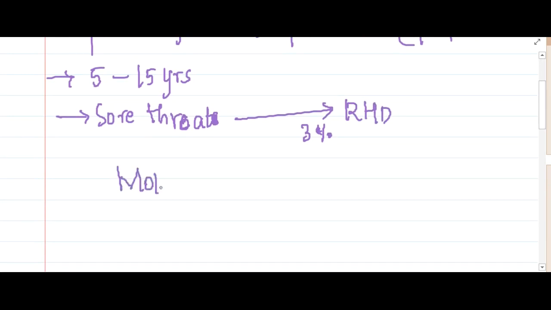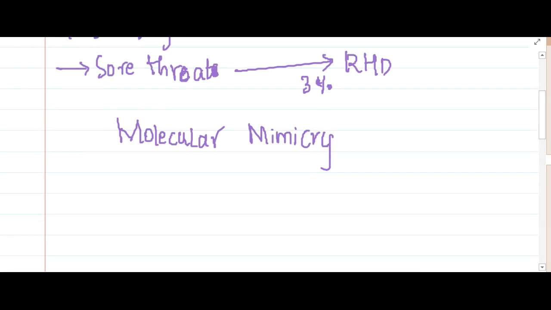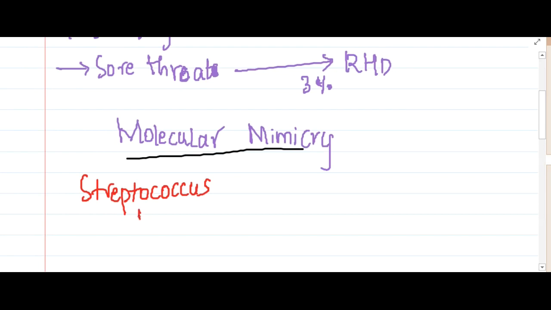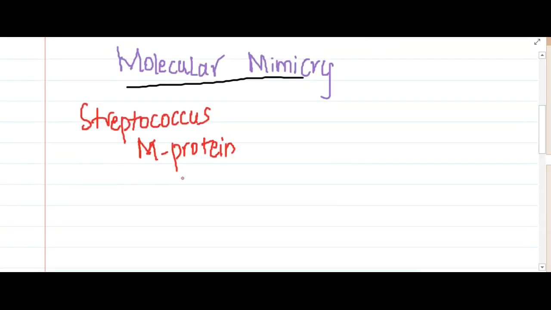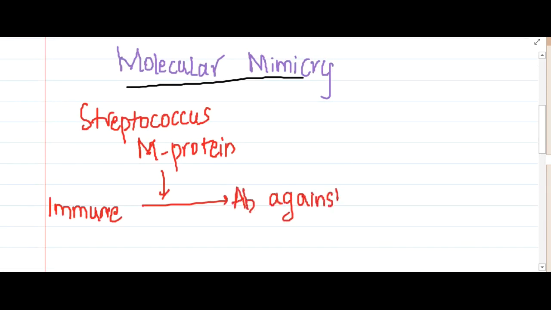Pathogenesis here is mainly due to molecular mimicry. What does molecular mimicry mean? First and foremost, there will be Streptococcus pyogenes. This Streptococcus will have a protein called M protein. Our immune system will take this into account, and it will produce antibodies against the M protein.